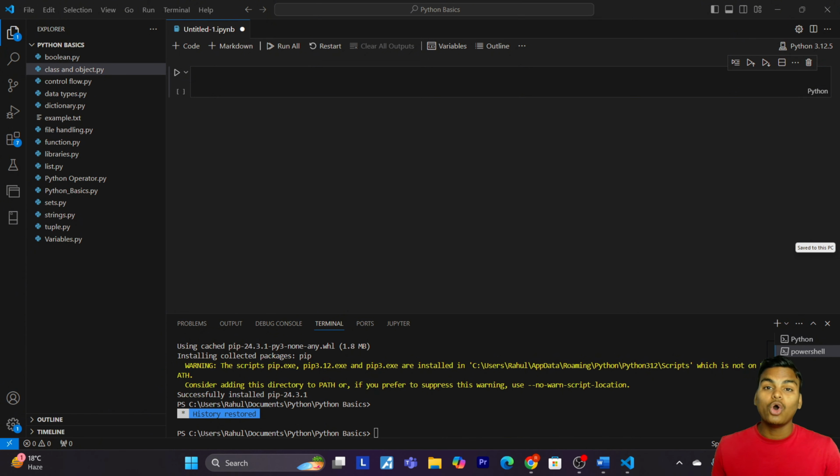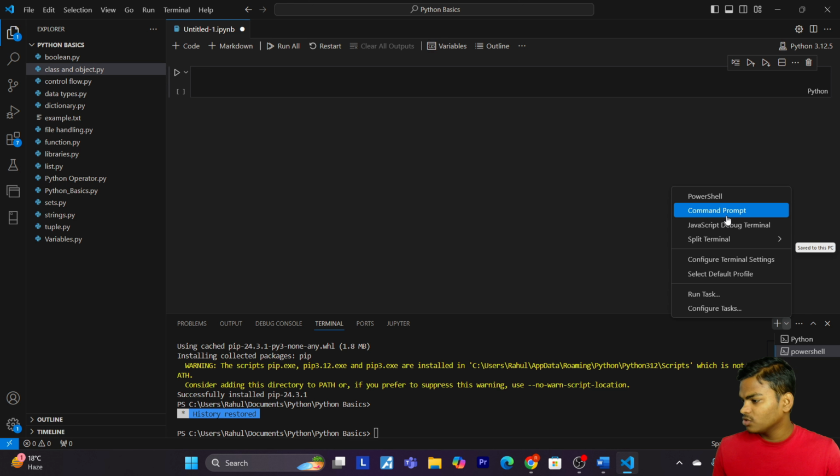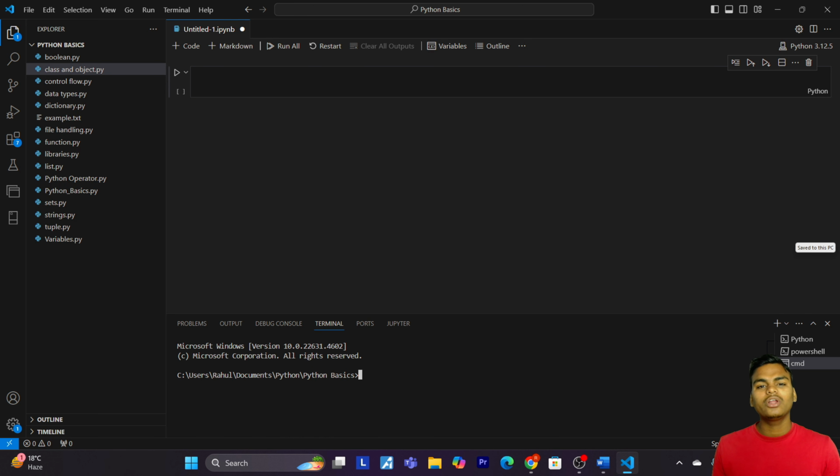So step 1, open your terminal or command prompt. I'm going to use command prompt. In your computer, open the terminal for Mac or Linux users, or command prompt for Windows users. This is where the magic happens.